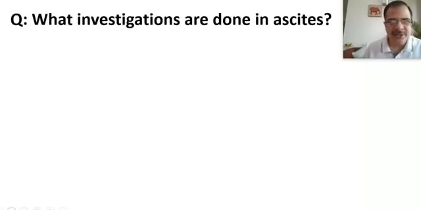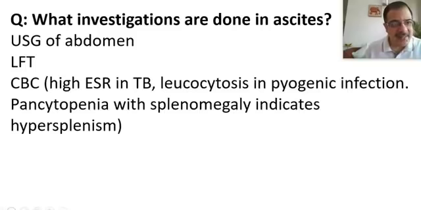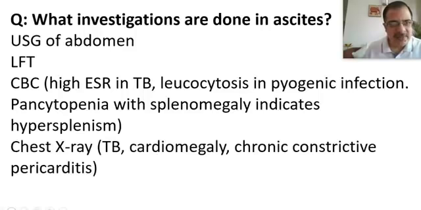Now, what are the investigations to be done in a patient of ascites coming to us? Investigation will be, of course, ultrasound of the abdomen to confirm our diagnosis, liver function test to rule out any chronic liver diseases, then CBC. In the CBC, high ESR will suggest tuberculosis, leukocytosis will suggest some pyogenic infection of the peritoneum, pancytopenia with splenomegaly will indicate hypersplenism. A chest X-ray will be done to rule out any pulmonary tuberculosis or any cardiomegaly or chronic constrictive pericarditis, where we can see a calcification of the pericardium.